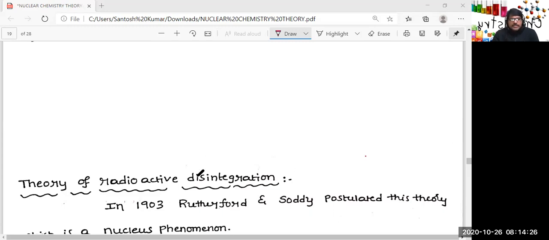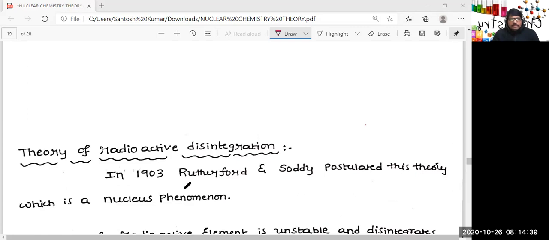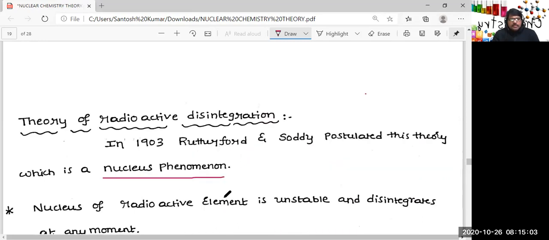So, firstly, let us take the theory of radioactive disintegration. It was proposed by the scientists Rutherford and Soddy in the year 1903, and basically it is a nucleus phenomenon. This disintegration is related to the nucleus, so that is the reason we are using the word nucleus phenomenon. Let us take some important postulates.